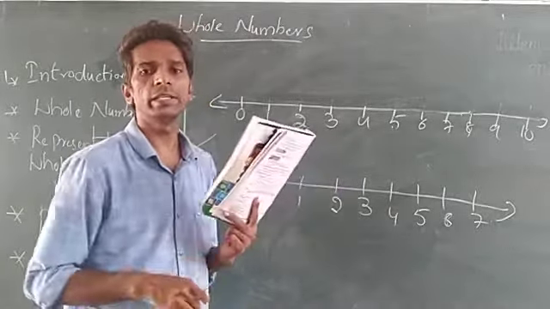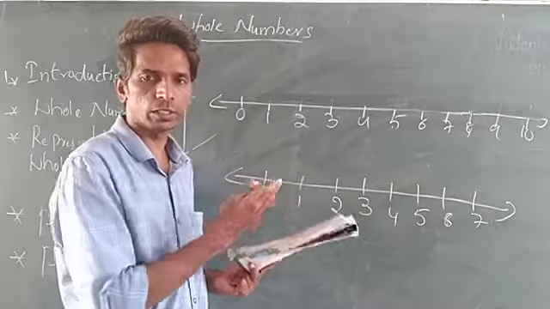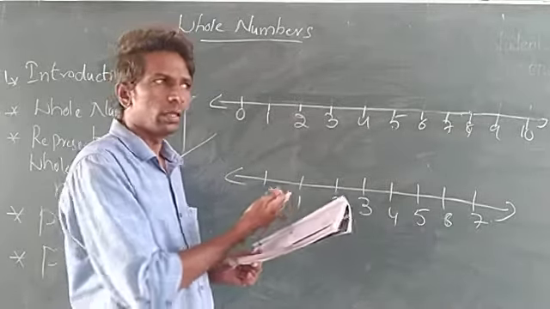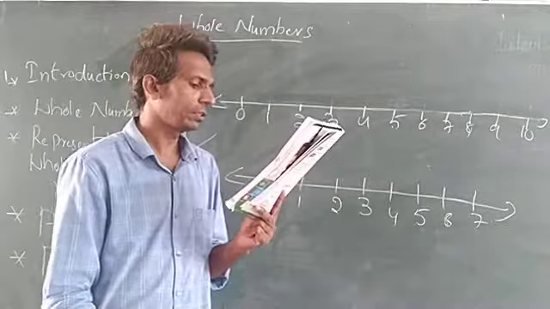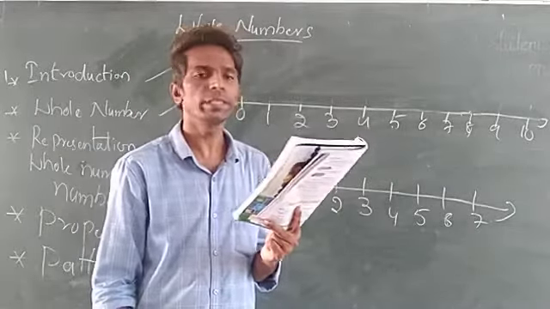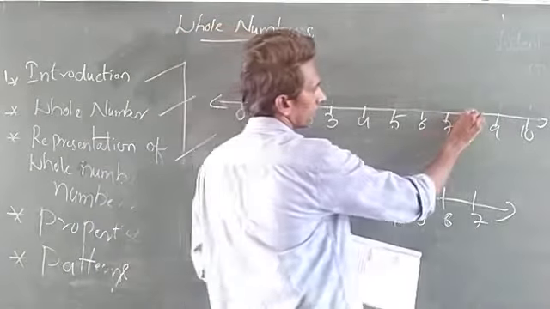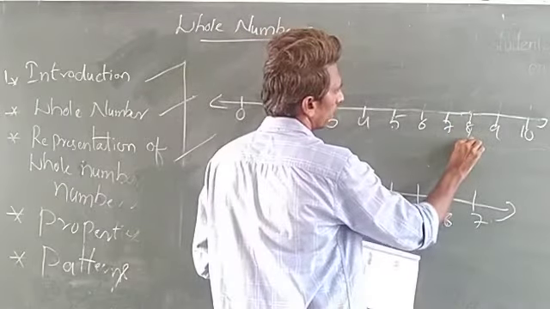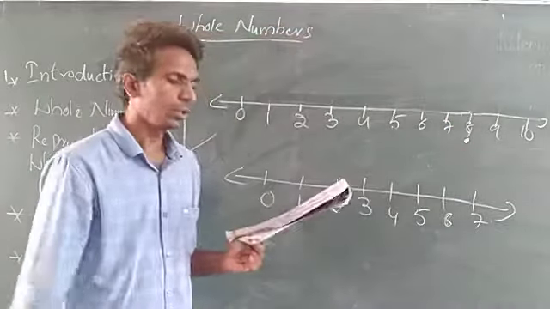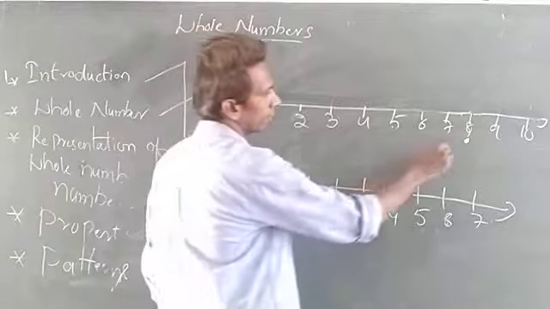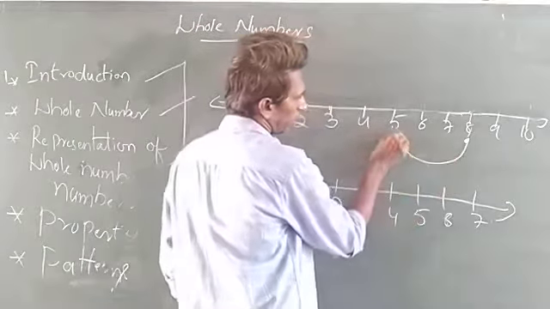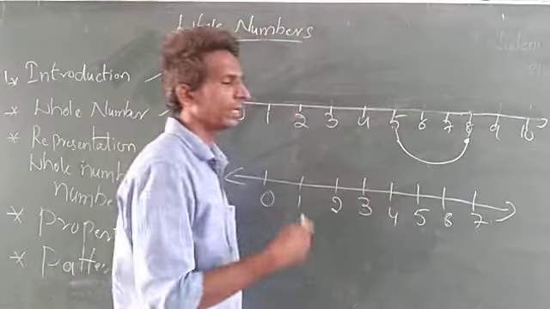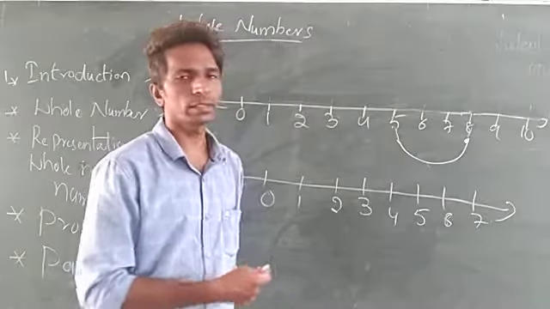Deducted means you want to reduce. Reduce means from the position you want to come left side. Okay. Which number should be deducted from 8? From 8 onwards, to get 5. I want to get 5. So how many numbers do I want to deduct?